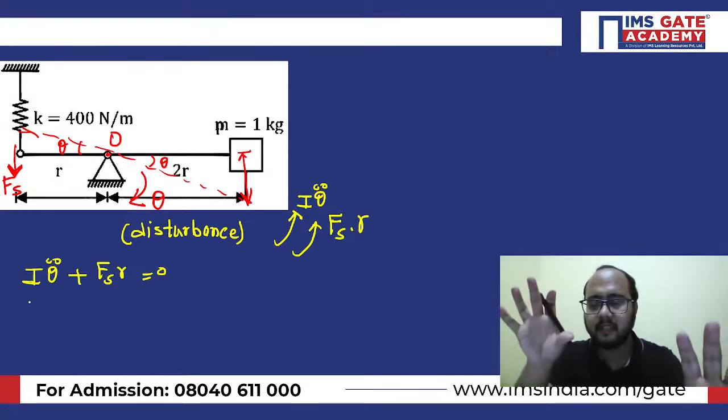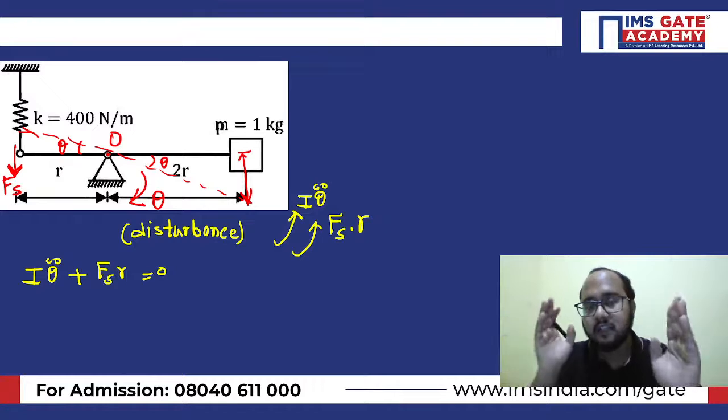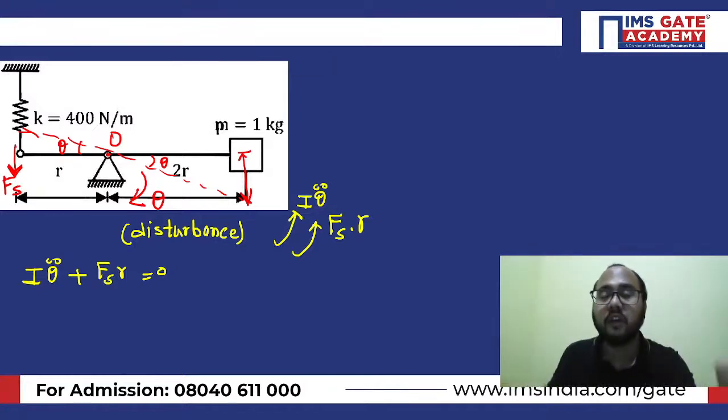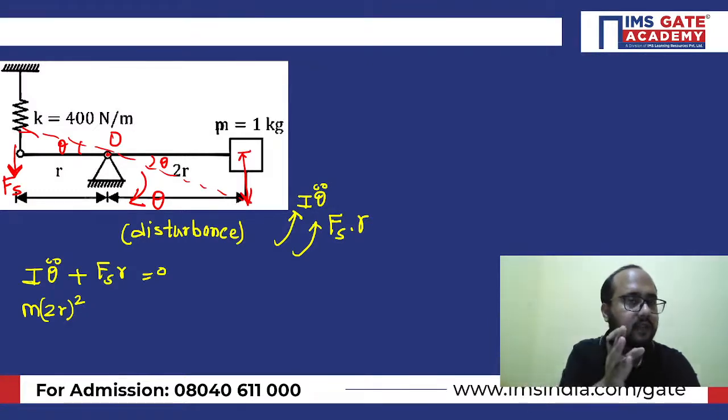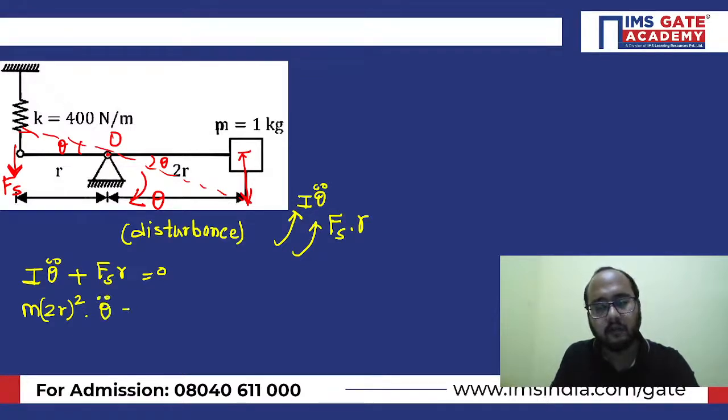Now, what is the mass moment of inertia? See, the point mass is having the mass 1 kg, but it is 2r distance away from the point of rotation. So you will be taking m into (2r) square. Why? Because m into distance square will be there, no? So the distance of the point mass from the point of rotation is 2r. That's why m (2r) square theta double dot plus Fs.